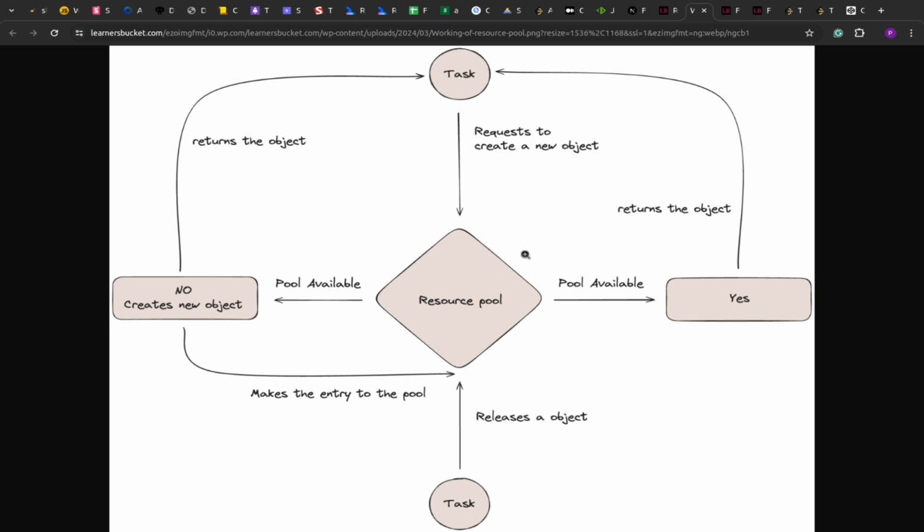The resource pool is a pool of inventory, or in technical terms a pool of objects. When you request to create a new object, if the pool has an available one, it will return the existing object by resetting it. If the pool has none available, or the pool is at its limit, it will create a new object, return it, and make an entry for it in the pool. And when you release the object, it becomes available in the resource pool. So in simple terms, this is how a resource pool works. Let's now create this resource pool.